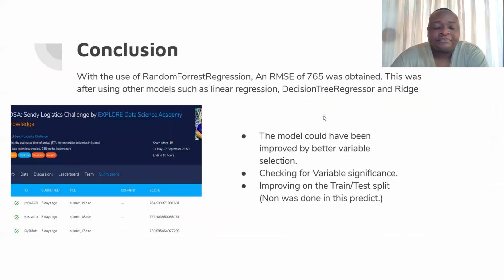And basically, after the pre-processing and adding that extra data and removing variables that were not important, I ended up using a random forest regression, and this was the one that gave me an RMSE of 765. This was my best as I was doing all of this, and this was after using all the other models of linear regression, decision tree, and ridge.